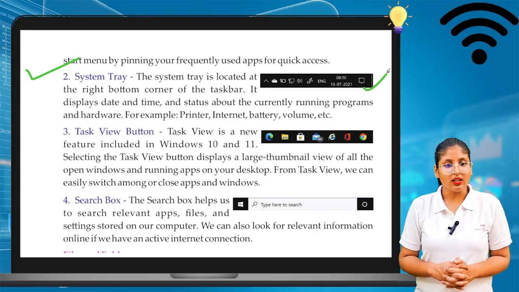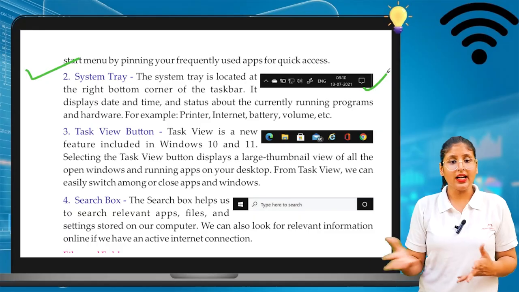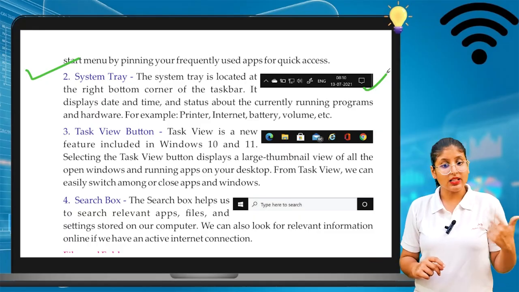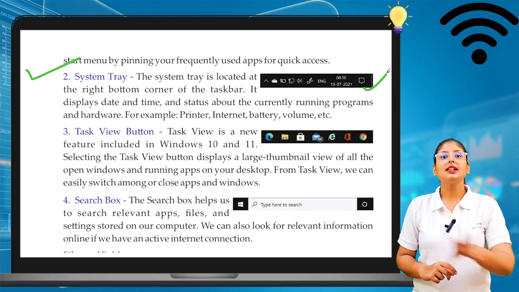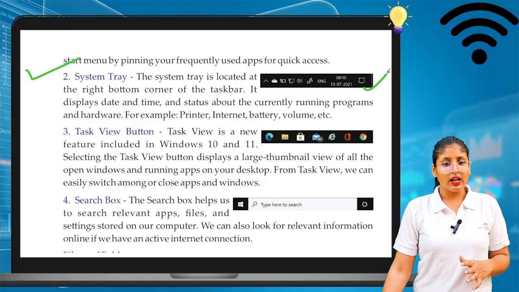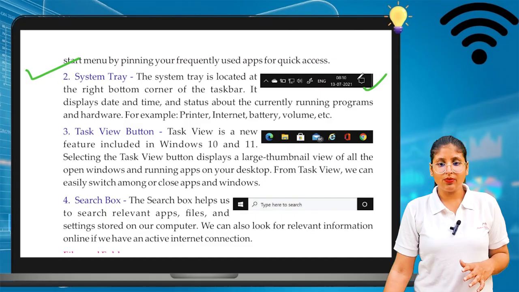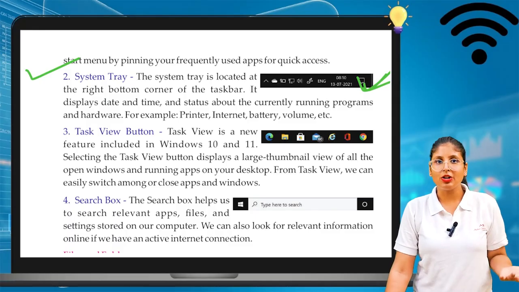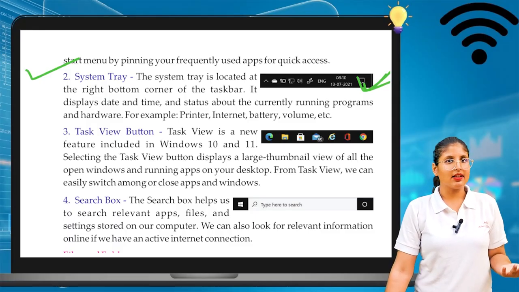So in the system tray you can see the time, the date, the status of your computer, all these things. For example, printer, internet, battery, volume, all these things are easily visible here. So how much battery is left in my computer, what the time is, how the weather condition is, all these are there in the system tray.